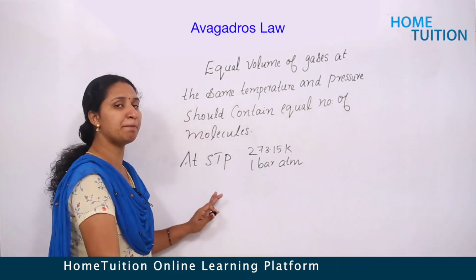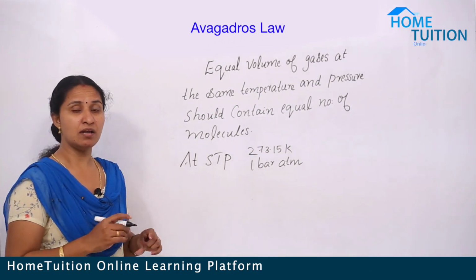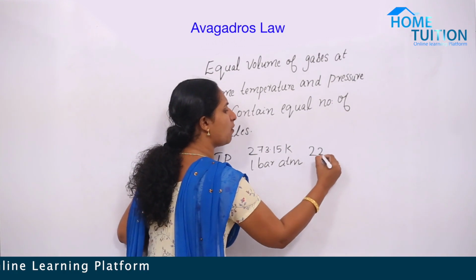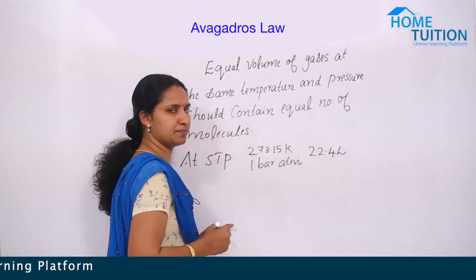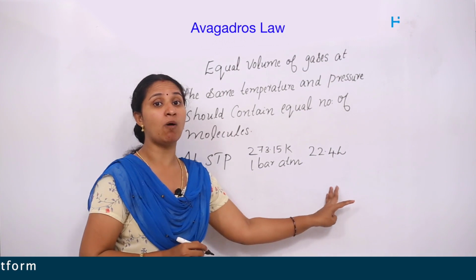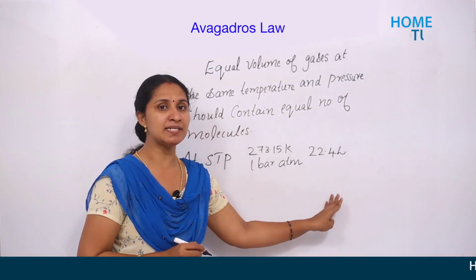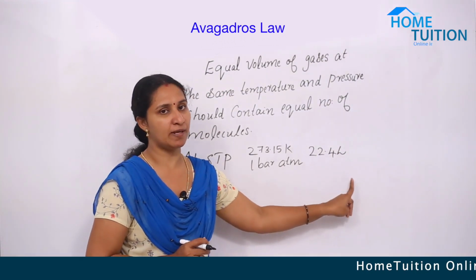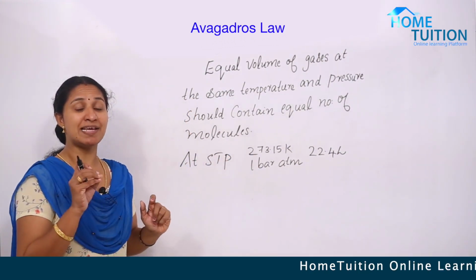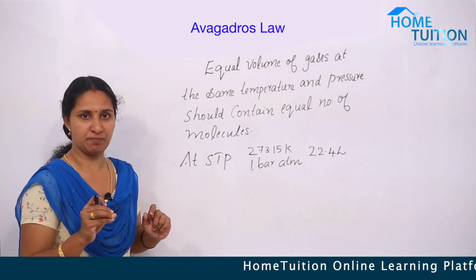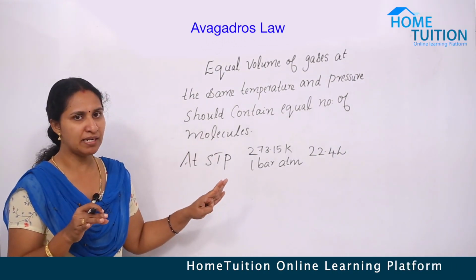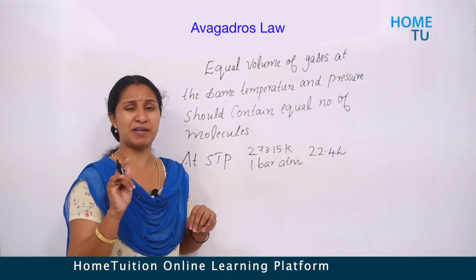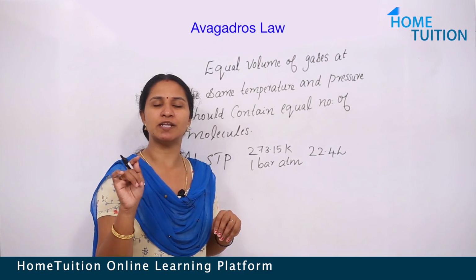At that condition, all gas occupies a volume of 22.4 liter. Okay, that's the STP volume. STP volume means the gas at STP condition exists in this particular volume.